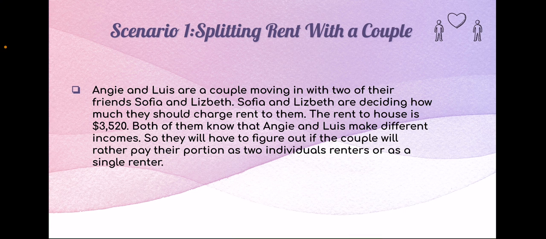Scenario 1, splitting rent with a couple. Angie and Louise are a couple moving in with two of their friends, Sophia and Lisbeth. Sophia and Lisbeth are deciding how much they should charge rent to them. The rent to the house is $3,520. Both of them know that Angie and Louise make different incomes, so they will have to figure out if the couple would rather pay the portion as two individual renters or as a single renter.